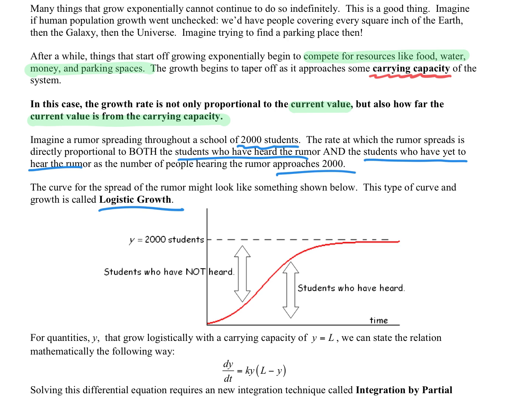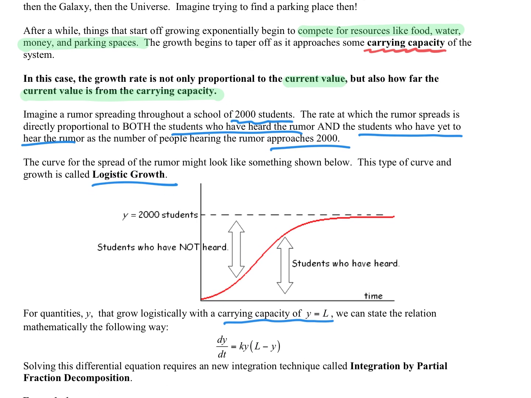So we have what we call a carrying capacity, mentioned that a moment ago, and we'll call that L because it's a limit. So we can write this equation mathematically like this. The change in y over the change in t, dy/dt, is equal to ky. K is some constant of our growth rate. So k times y times (L minus y). That is the amount of people left over. So y is the amount of people who have heard already in this rumor case, and L minus y is how many people are left.